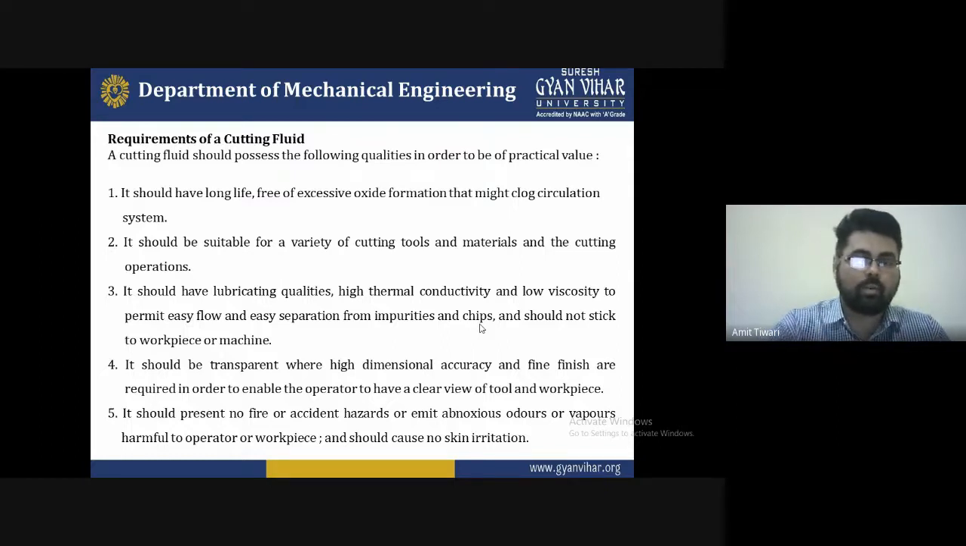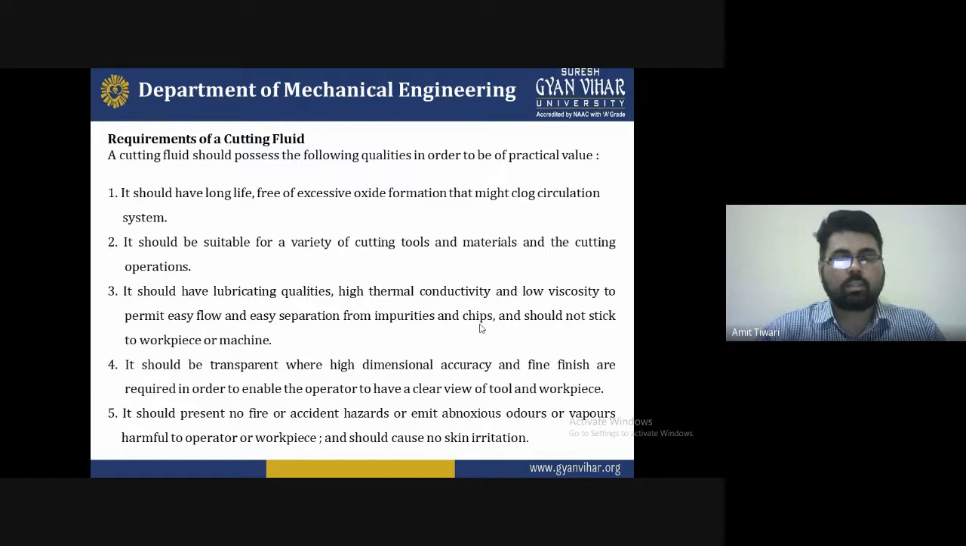So for preventing all these types of problems, a cutting fluid is required, which may be used for machining. We can also note that for high accuracy and high finishing requirements, it is used between the tool and the workpiece. So we require it because it helps maintain the surface roughness, reduce the surface roughness, and increase the finishing of the material.